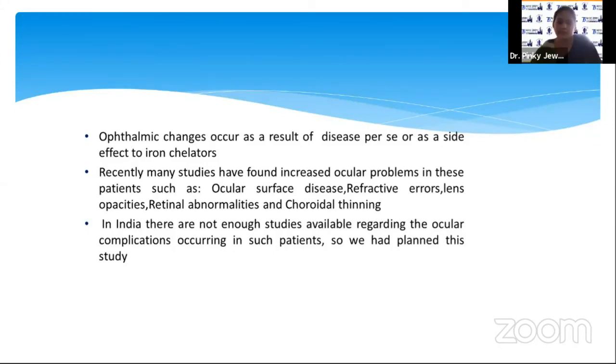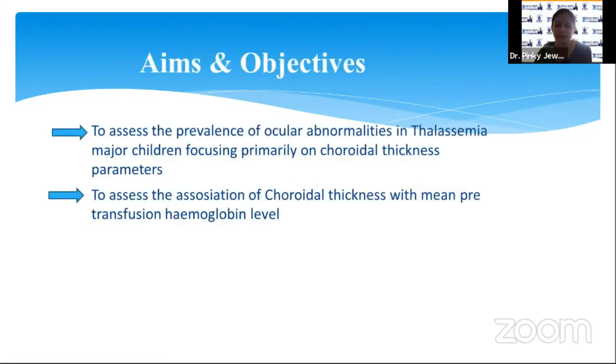Ophthalmic changes in this disease occur as a result of the disease per se or as a side effect of iron chelators. Recently, many studies have found increased ocular problems in these patients, but in India, there are not enough studies available regarding the ocular complications occurring in such patients, so we had planned this study. Our aim was to assess the prevalence of ocular abnormalities in thalassemia major children, focusing primarily on choroidal thickness parameters, and to find out its association with mean pre-transfusion hemoglobin level.